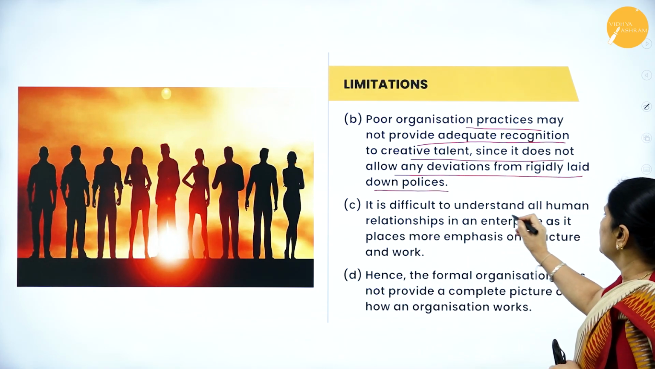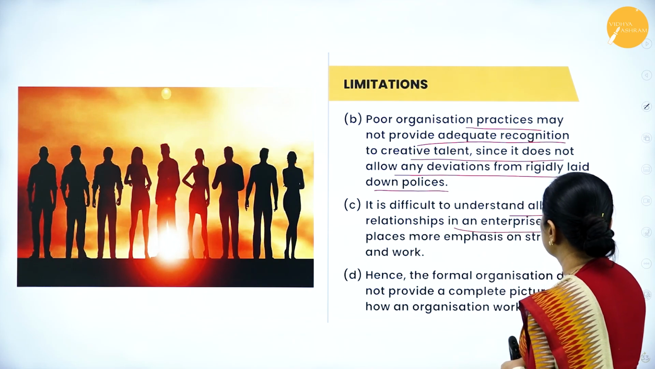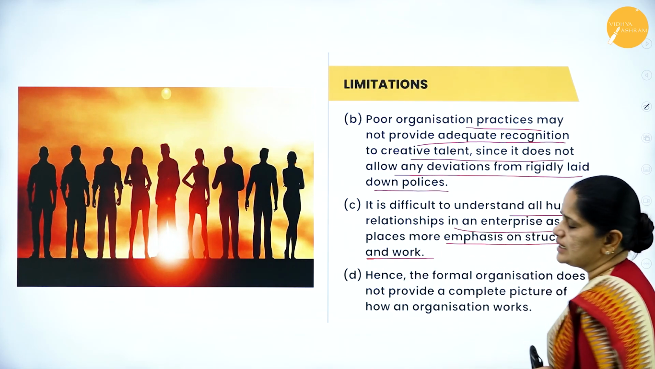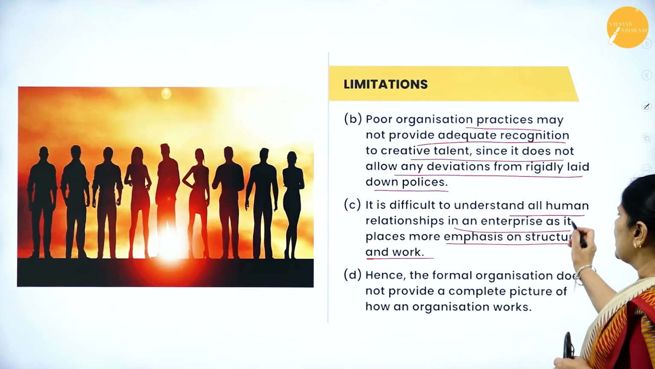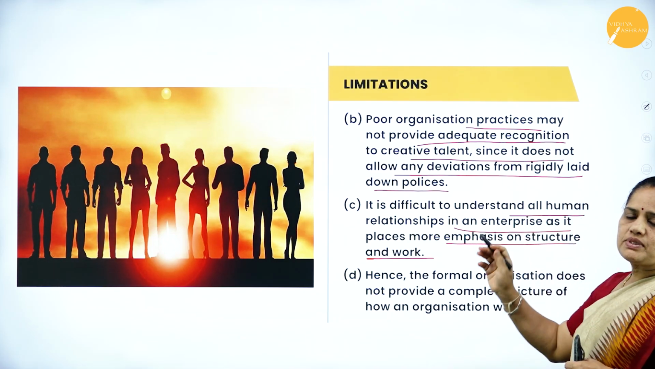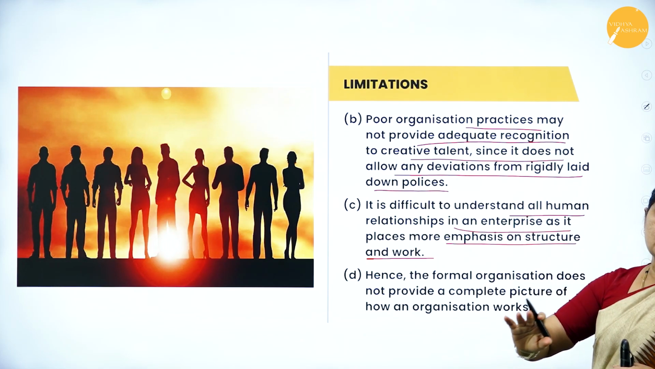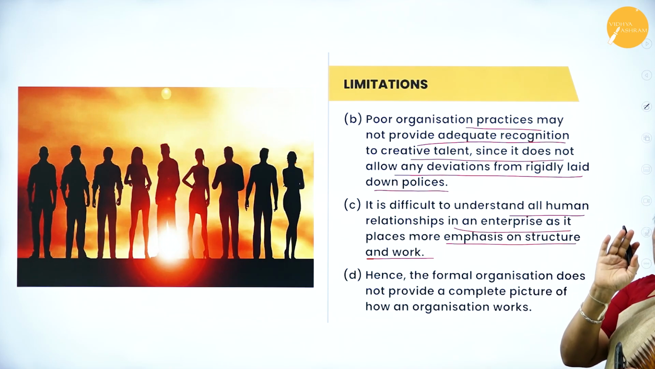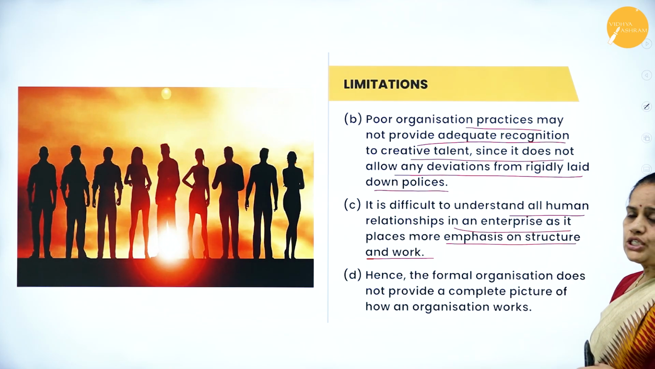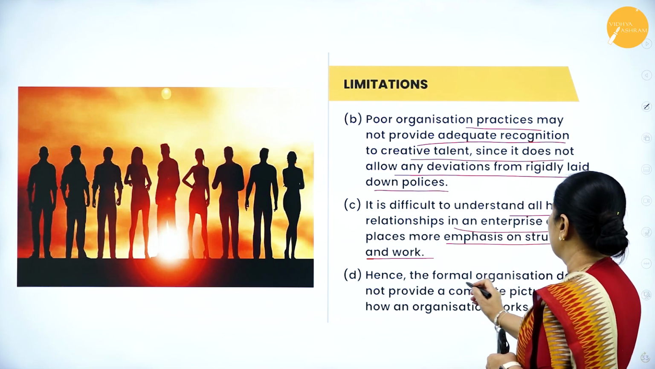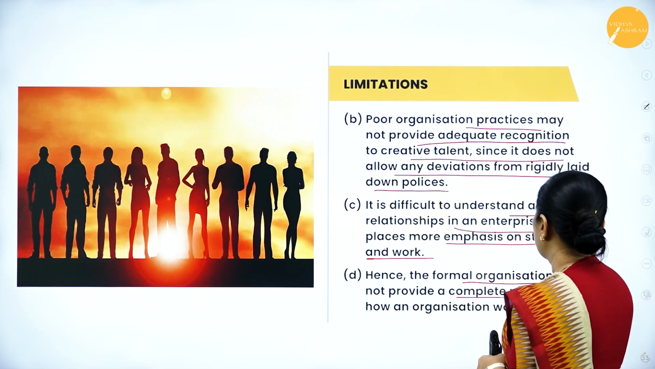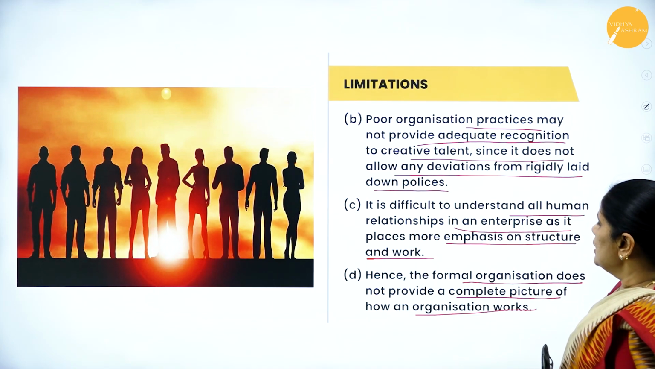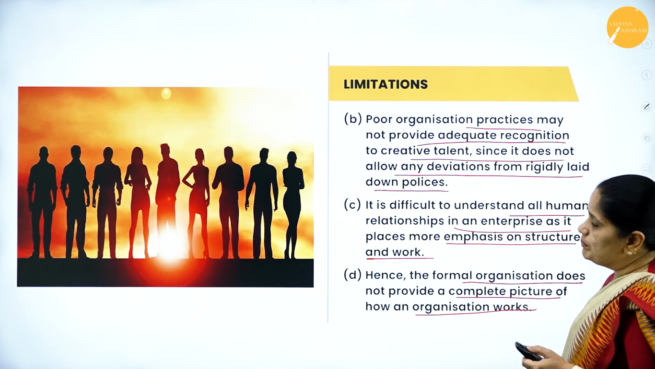It is difficult to understand all human relationships in an enterprise, and this places more emphasis on the structure and the work. So there is absolutely no human relationship here. It will always be based on the superior-subordinate relationship only. Hence the formal organization does not provide a complete picture of how an organization works. They don't give us a complete picture.